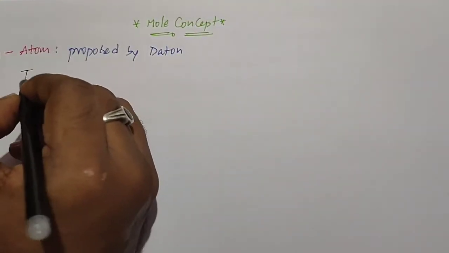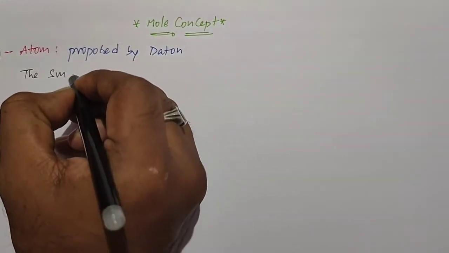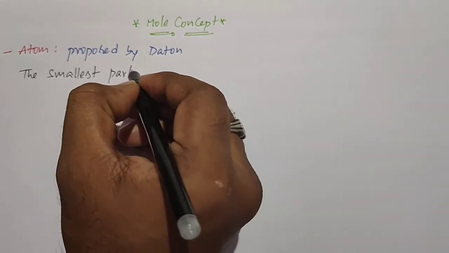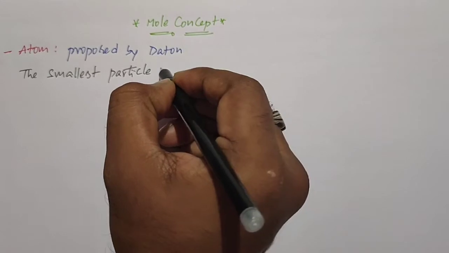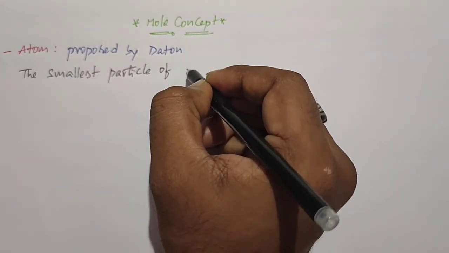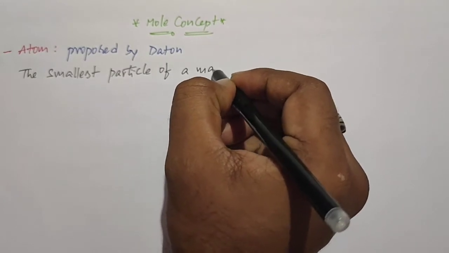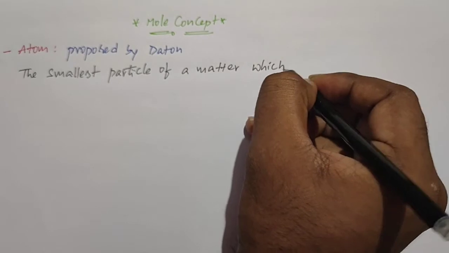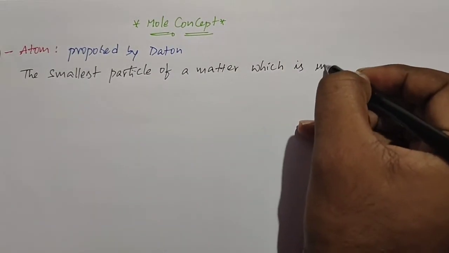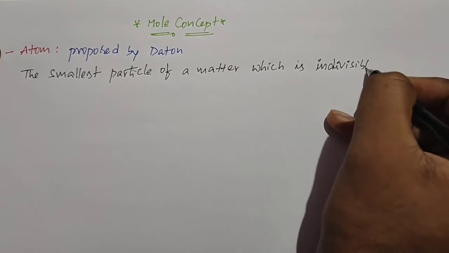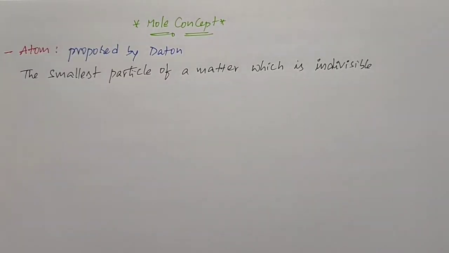The smallest particle of a matter which is indivisible is called an atom. Okay, next,